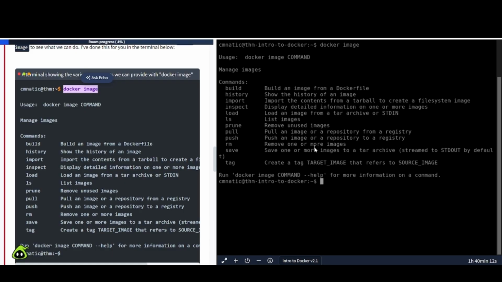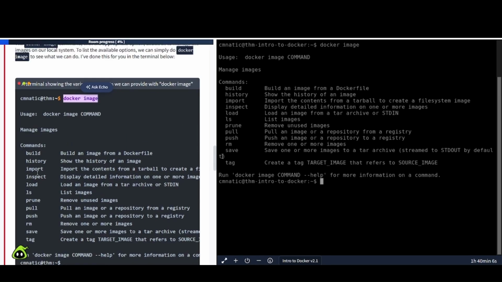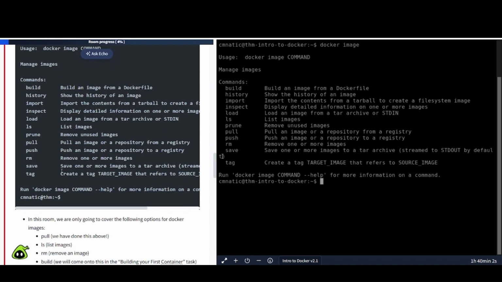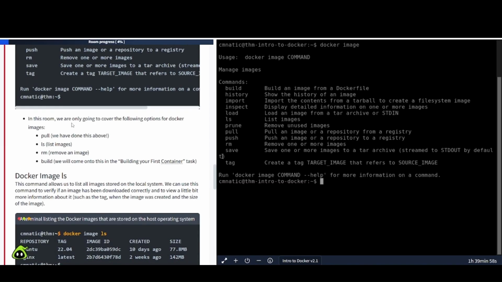So there we go. We have similar output here, and it tells you the different commands available: build, history, import, inspect, load, ls, etc. Okay, that's good stuff to know. It tells you some other syntax here. In this room, we are only going to cover the following options for Docker images. Pull, which we have done above. ls, list images. rm, remove an image. Build, we will come onto this in the building your first container task.